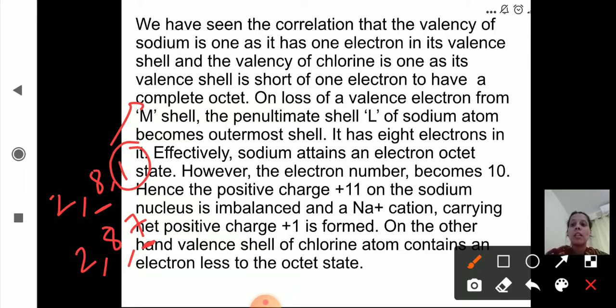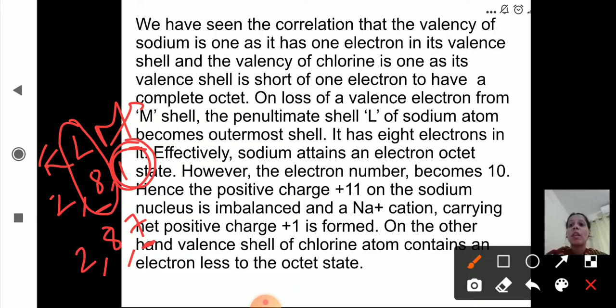On loss of a valence electron from the M shell, the penultimate shell L of the sodium atom becomes the outermost shell. Now see here, this is the K shell, this is L and this is M, right? So sodium will lose one electron from the outermost shell, that is from the M shell, and the L shell becomes the outermost shell, which has 8 electrons, okay? Effectively sodium attains an electron octet state. So when it loses its electron from the M shell, the L shell becomes the outermost shell, which has 8 electrons, right?